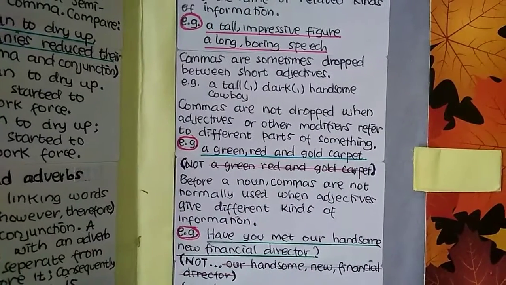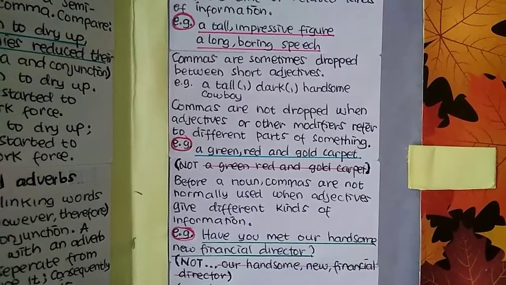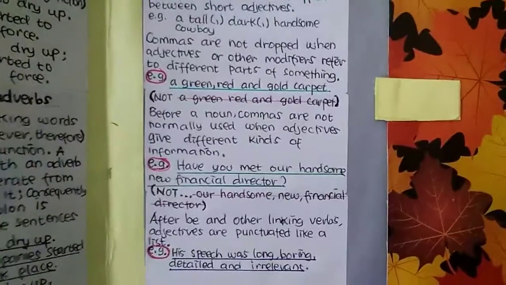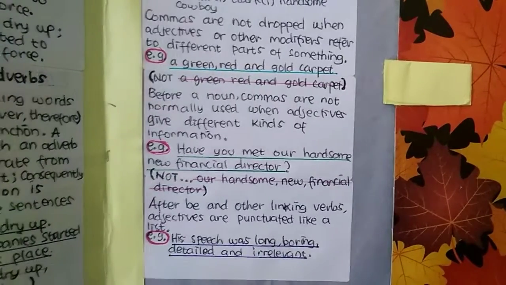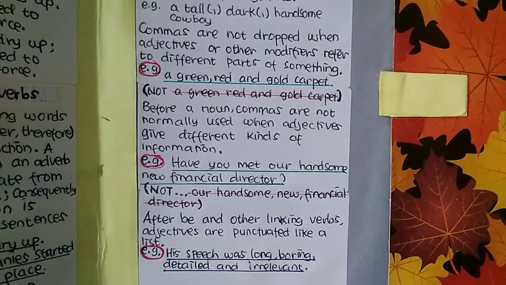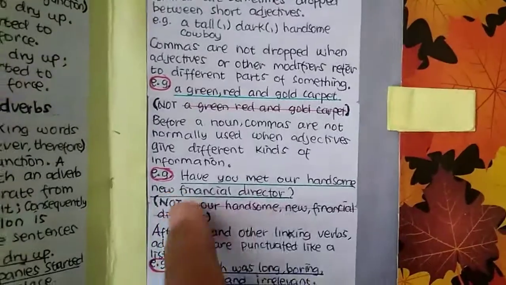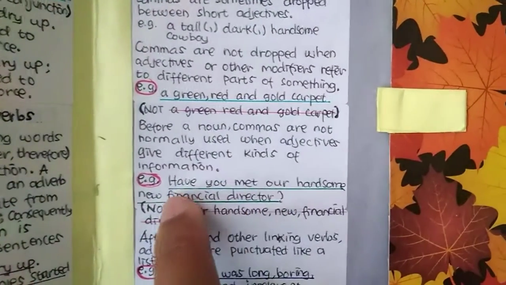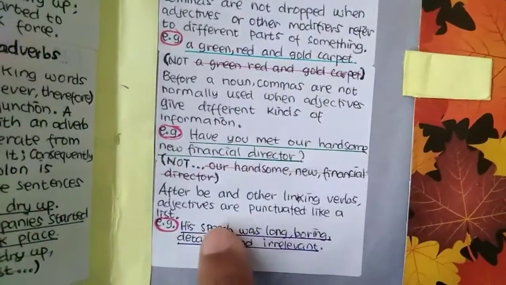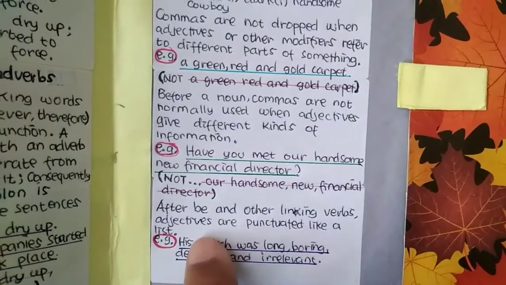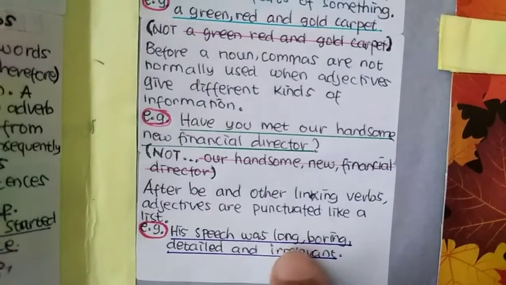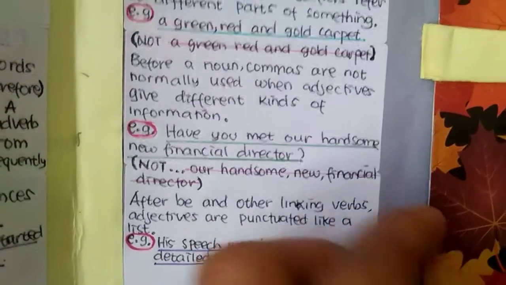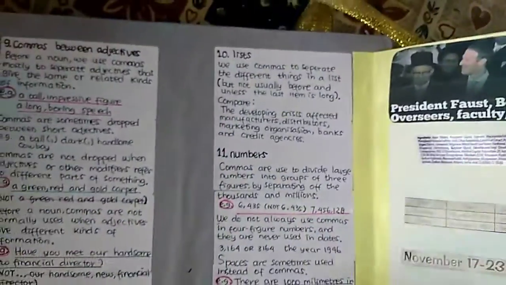Before a noun, commas are not normally used when adjectives give different kinds of information. For example, have you met our handsome new financial director? And not our handsome, new, financial director. In this case, it's not like this, but it's like this. After be and other linking verbs, adjectives are punctuated like a list. For example, his speech was long, boring, detailed, and irrelevant.